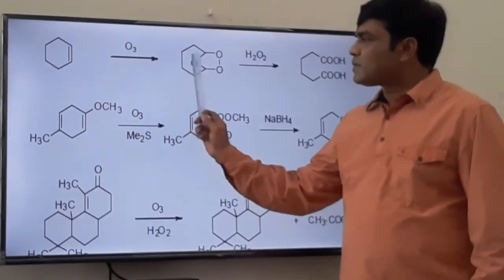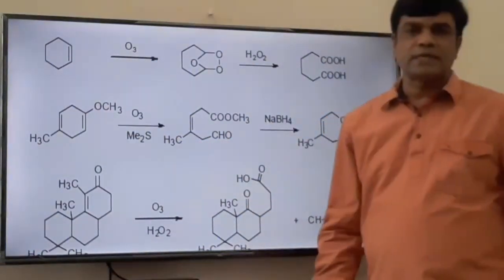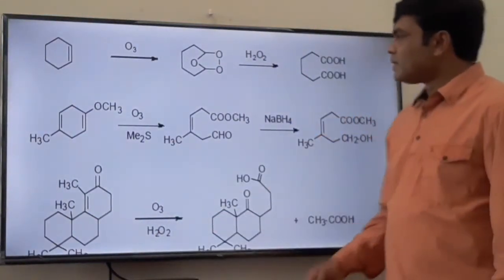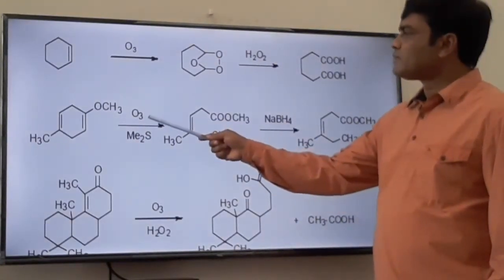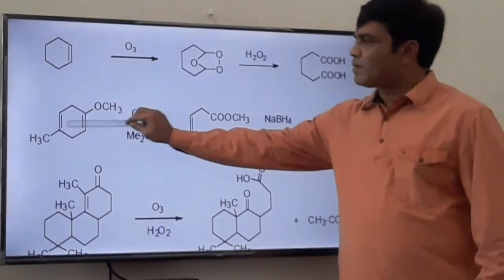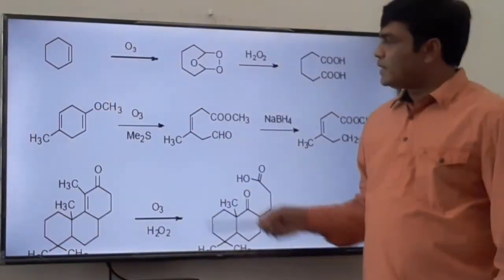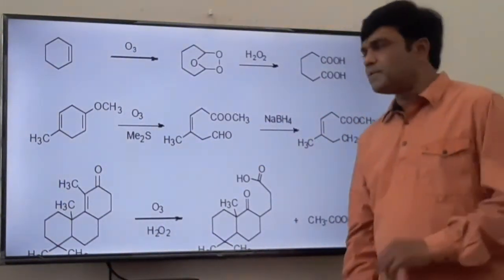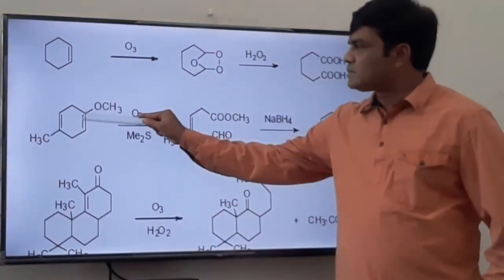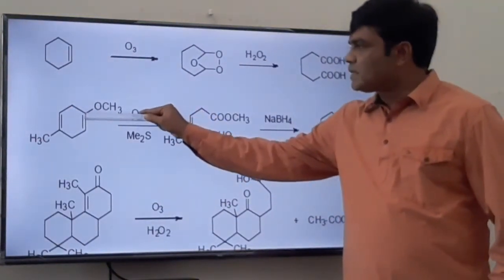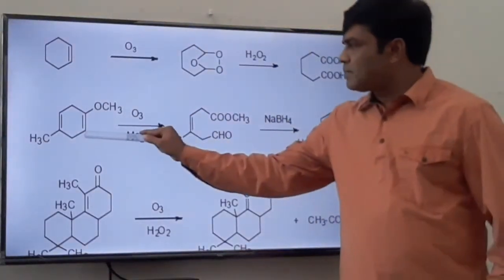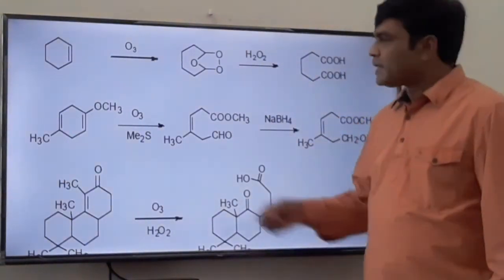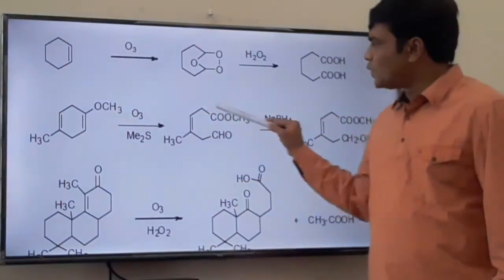Now ozonolysis takes place from which side? Because two different substituents are attached to the carbon-carbon double bond. So here a methoxy substituent is there, here a methyl substituent. So see here, on ozonolysis the ozonide is formed from this side, not from this side. And after ozonide formation, in the second step it is treated with dimethyl sulfide, that is a reductive cleavage. And this carbon is oxidized to an ester due to this methoxy, C double bond O, OCH3. And this carbon will oxidize to aldehyde because dimethyl sulfide is there. What happens if I use hydrogen peroxide? In that case, both carbons will oxidize to COOH.